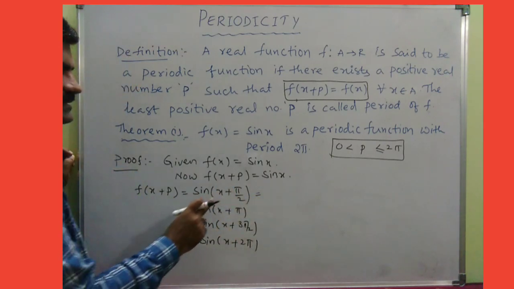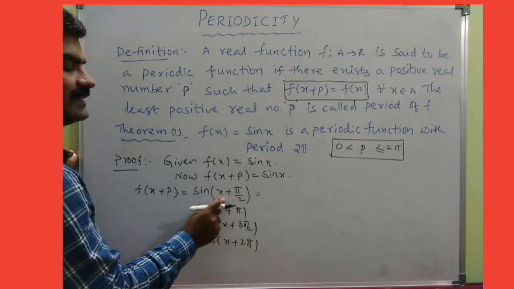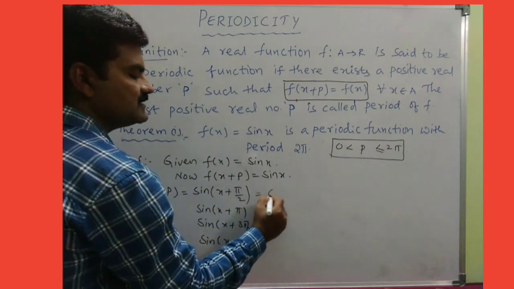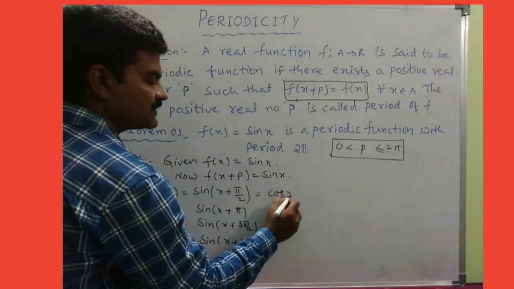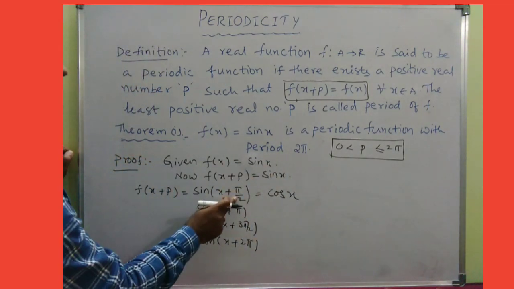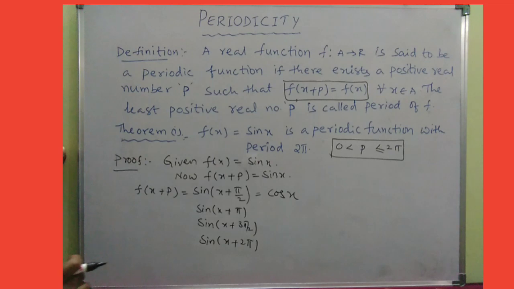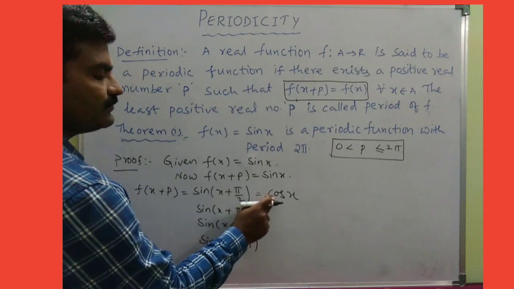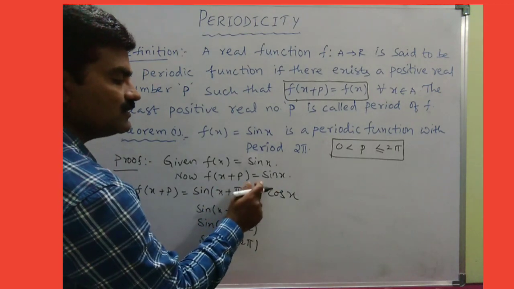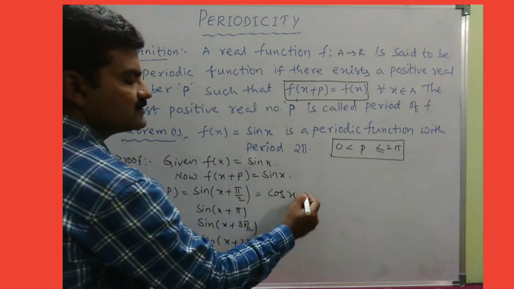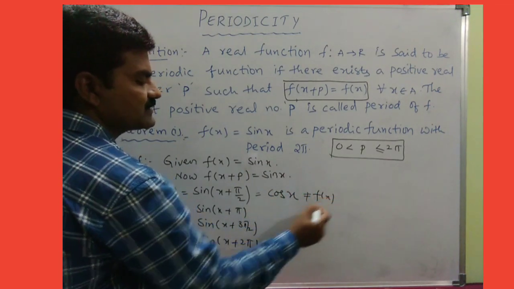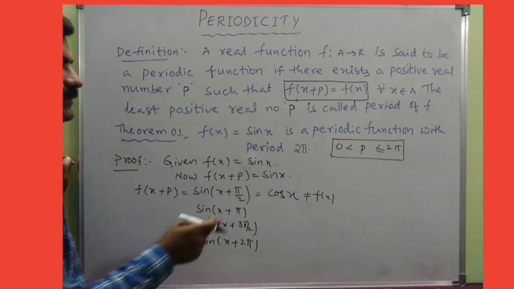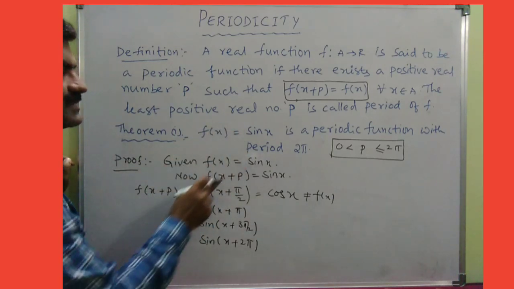What about these values? Because of 90, this is just like 90 plus x. Because of 90, sine changes into cos, hence this is equal to cos x. Which quadrant is this? This is 90 plus theta, which is clearly the second quadrant, right? In the second quadrant sine is positive, so this equals cos x. But what we need is f of x plus p equal to f of x. This is not f of x, because f of x is sin x. I mean pi by 2 is not the period of the function sin x.